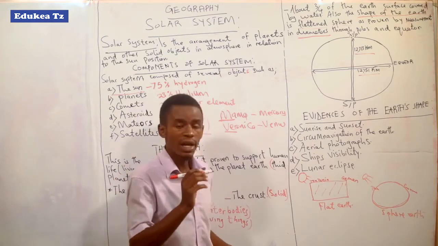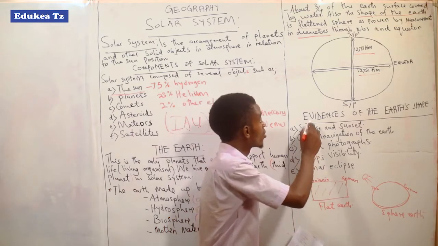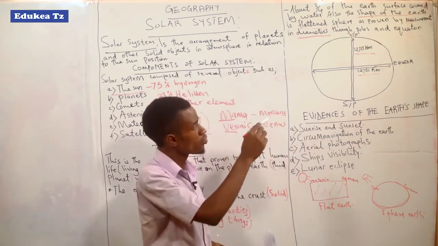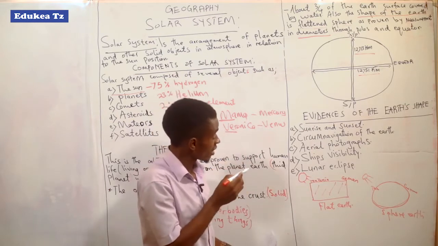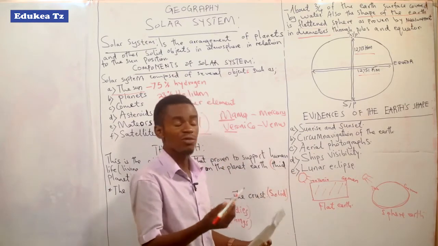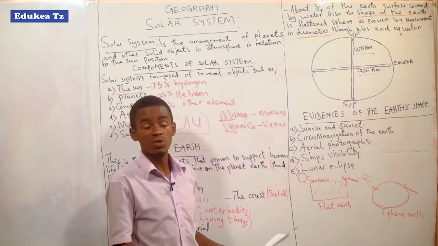Ferdinand Magellan tried to investigate the Earth. They tried to move around, starting from certain points up to certain points. And Ferdinand Magellan proved that he came back to the same point.